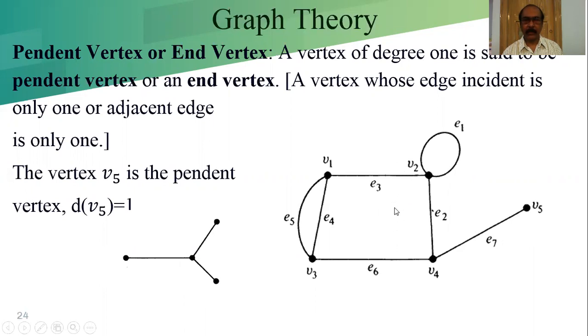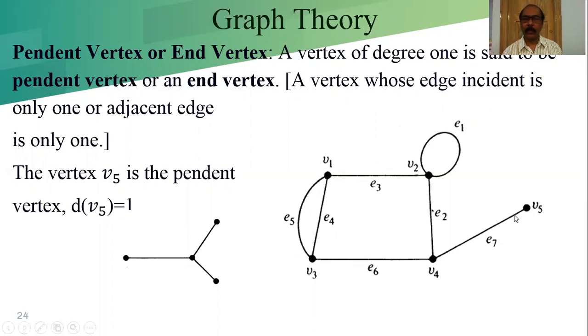In this picture or diagram, we can say in this graph, V5 is the pendant vertex because the degree of V5 is 1. A vertex of degree 1 is said to be a pendant vertex, or in a graph G, those vertices that have degree 1 are known as pendant vertices. A vertex whose incident edge is only one.